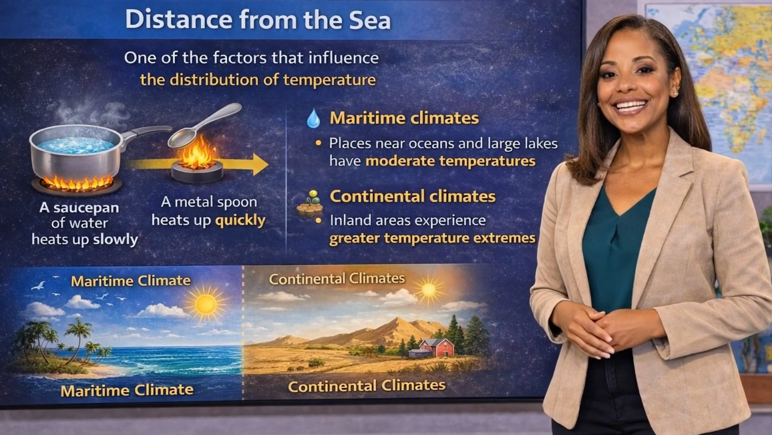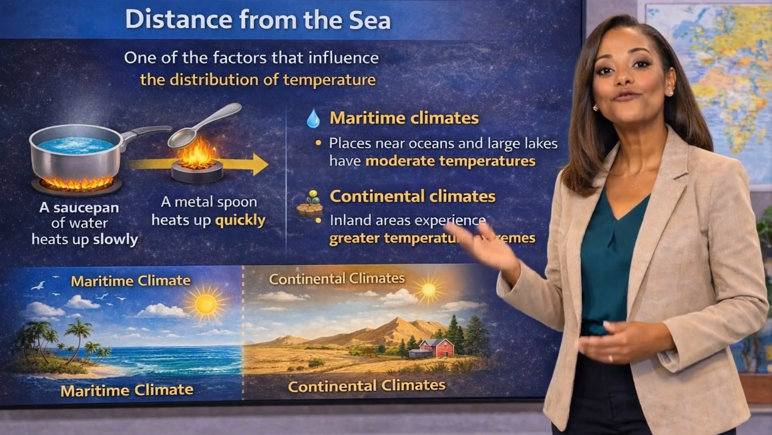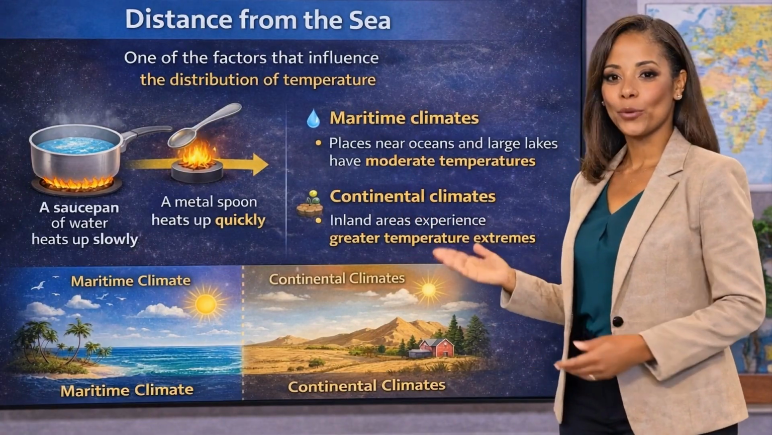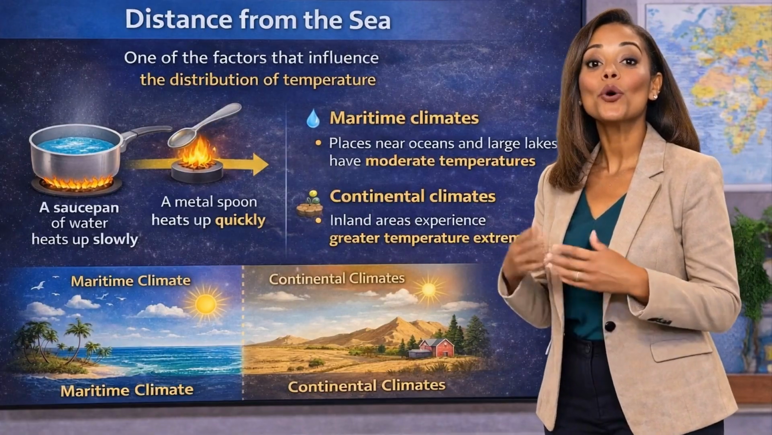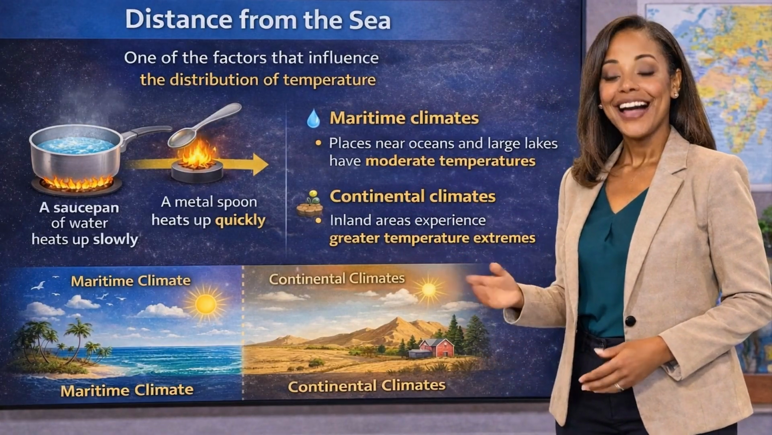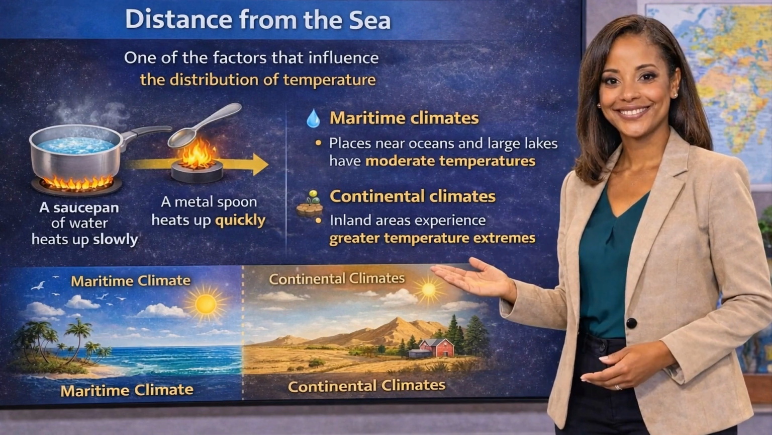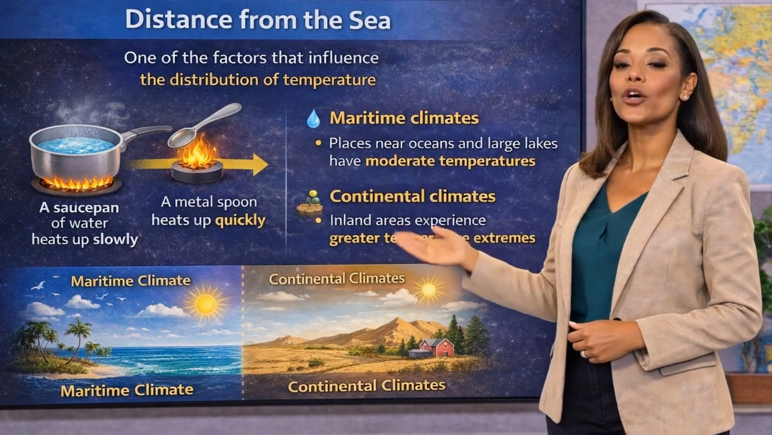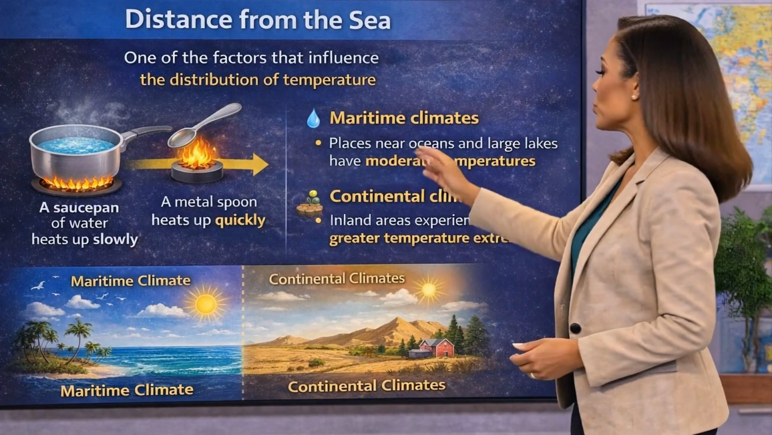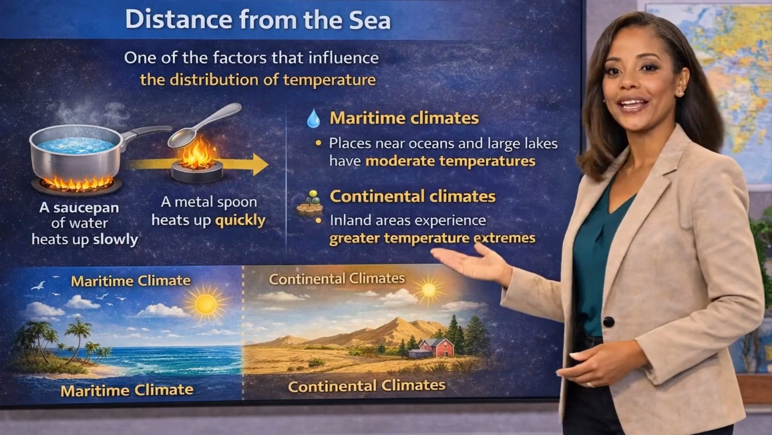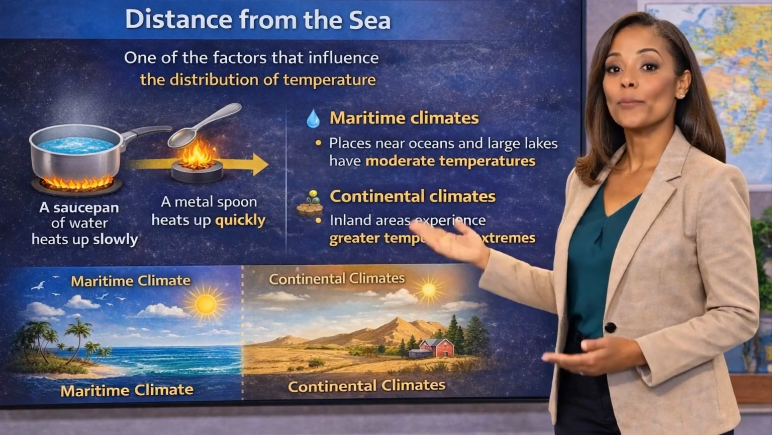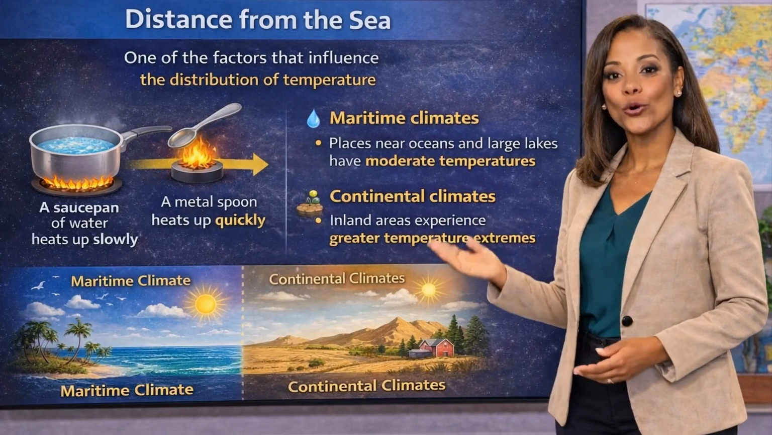Distance from the sea is one of the factors that influence the distribution of temperature. Large water bodies heat up and cool down more slowly than land. Think about a saucepan of water and a metal spoon on a fire. The metal spoon becomes hot very quickly, but the water in the saucepan heats up more slowly. In the same way, land heats up and cools down quickly, while large water bodies change temperature more slowly.